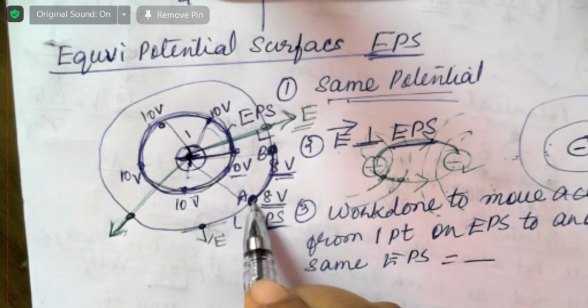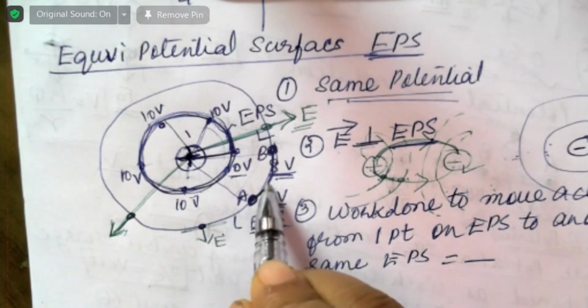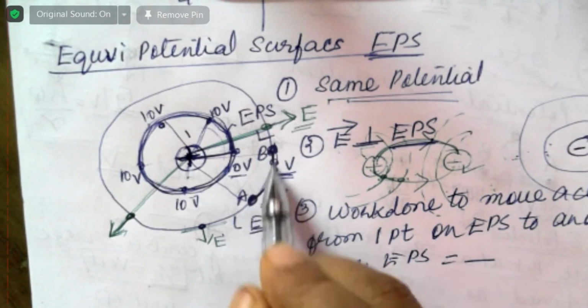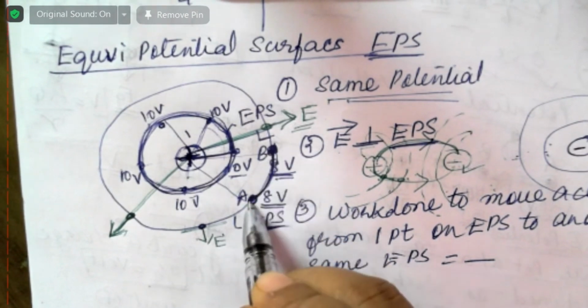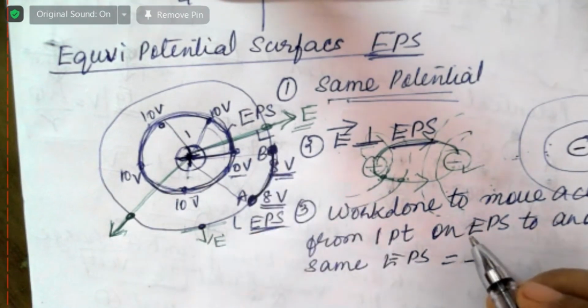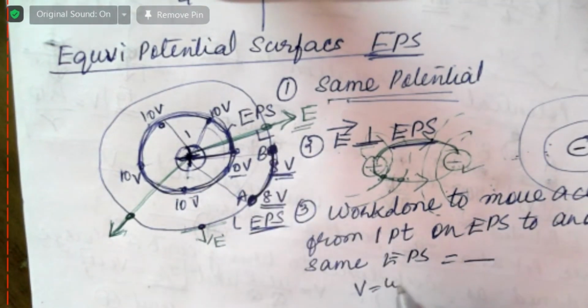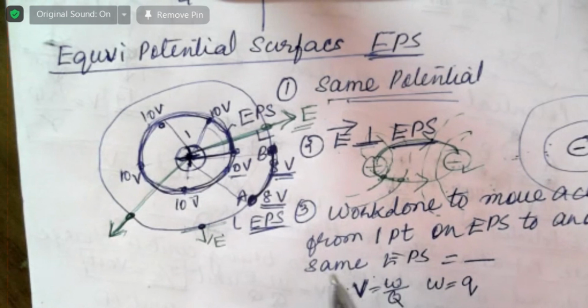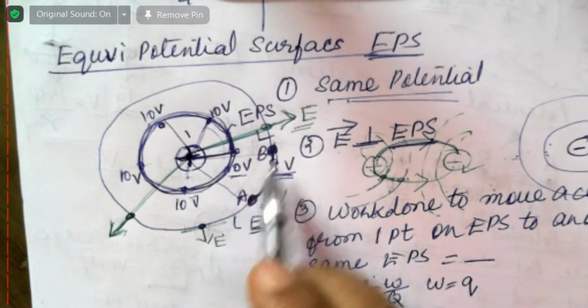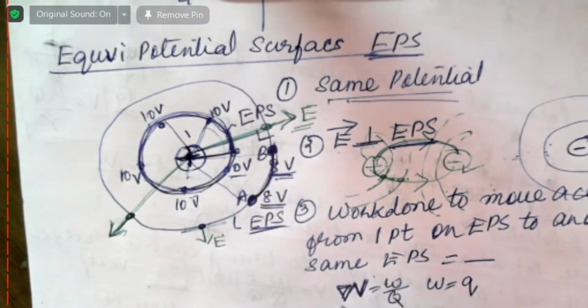What is the formula for voltage? V is equal to W by Q. Therefore, work done is equal to Q into voltage, or potential difference. To make sure it is a potential difference, let me put delta V, the difference in potential between the two points.